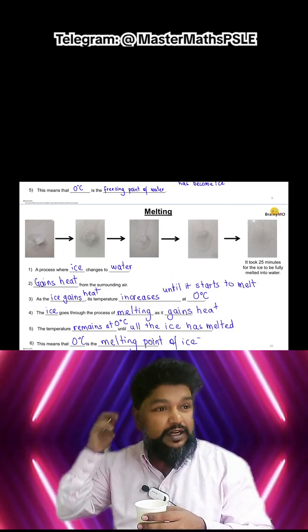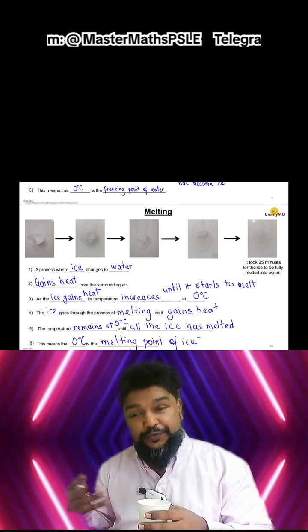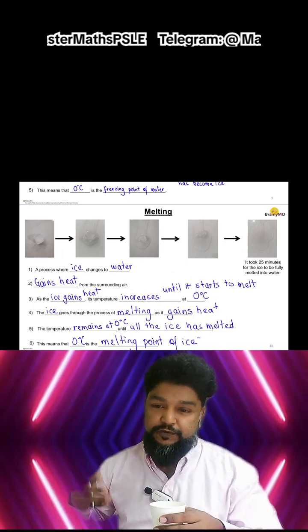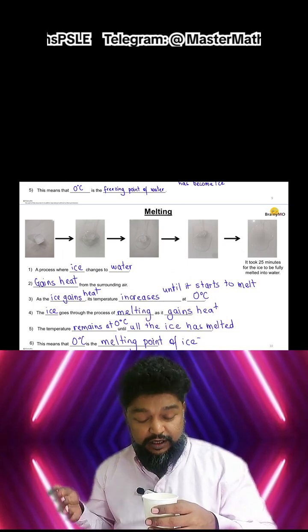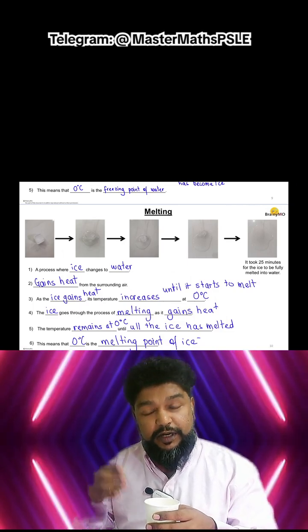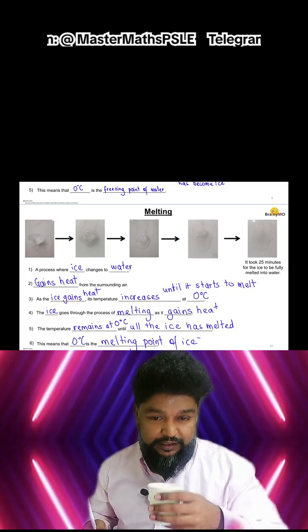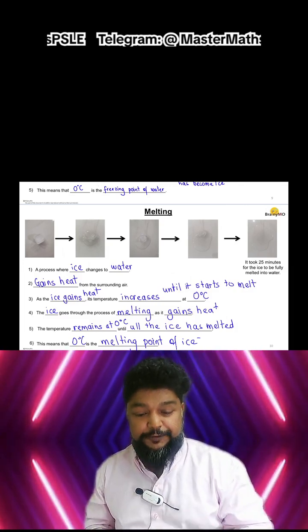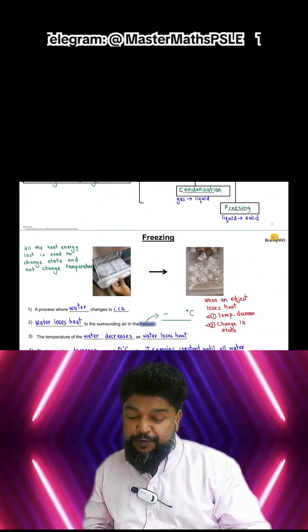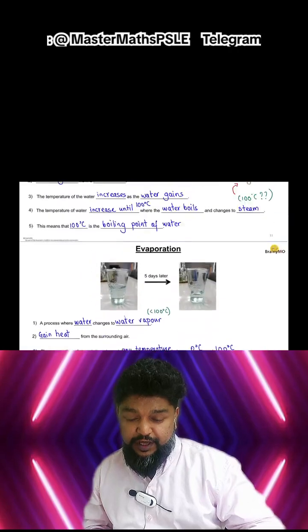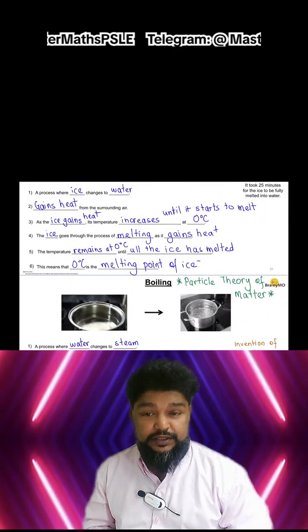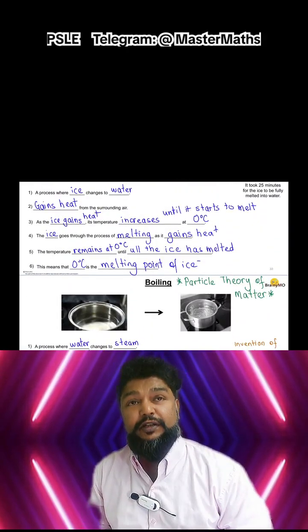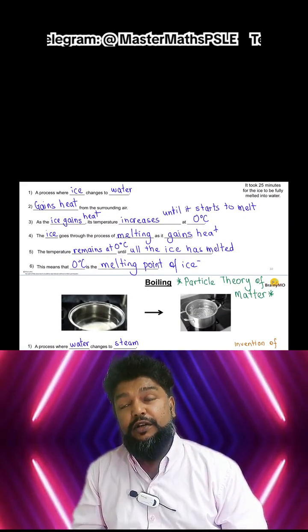In fact, there's a lot of salts that are added in, calcium, good for your bones, fluoride, good for your teeth. All of these are minerals and salts that are added into the water. So when we have these impurities, impurities reduce your freezing point and your melting point and increase your boiling point.